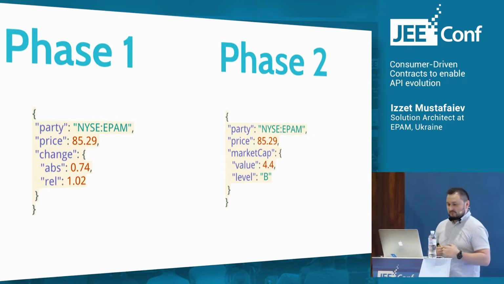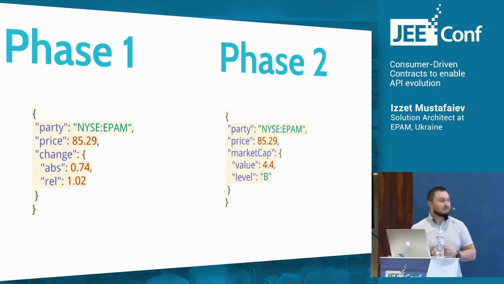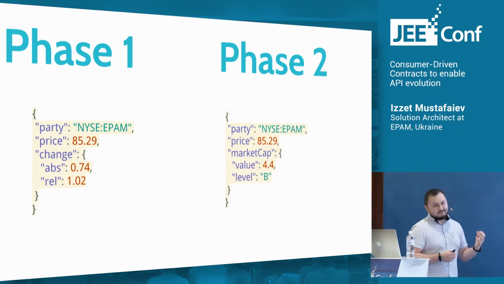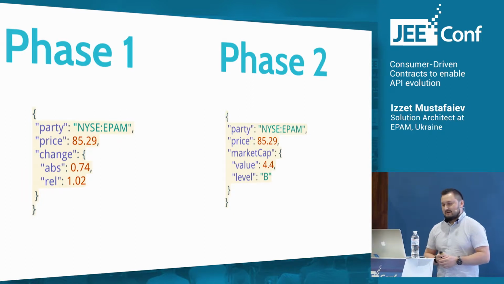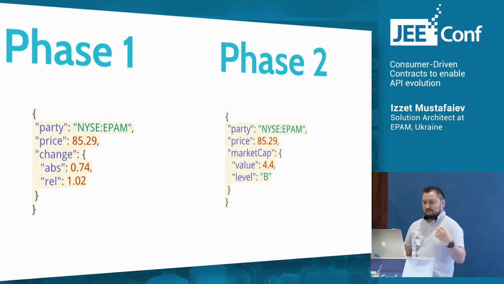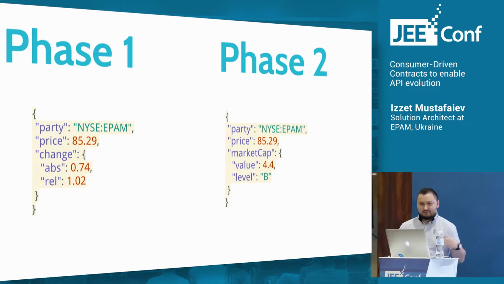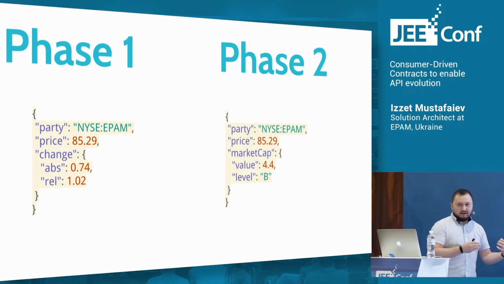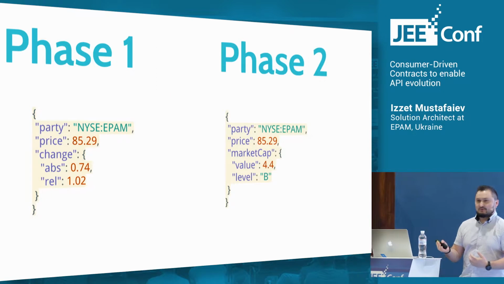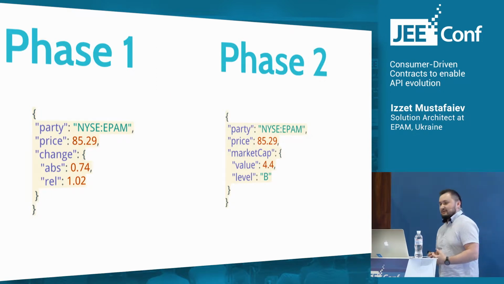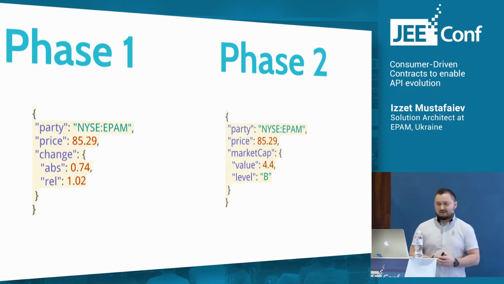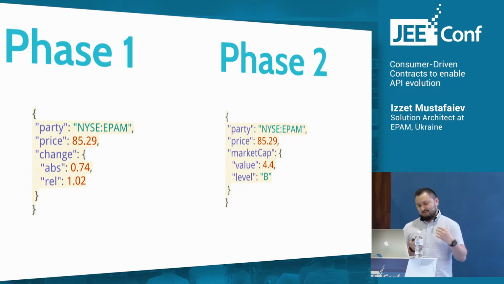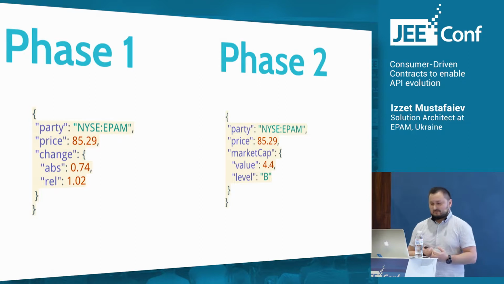So we need to introduce market capitalization information. But this client doesn't need the change of the stock price. So we have a kind of dilemma. We still need to support our old clients, and of course we need to support the new clients so that our business grows and we have an increase in revenue, etc. So this is a problem, and let's try to solve it.